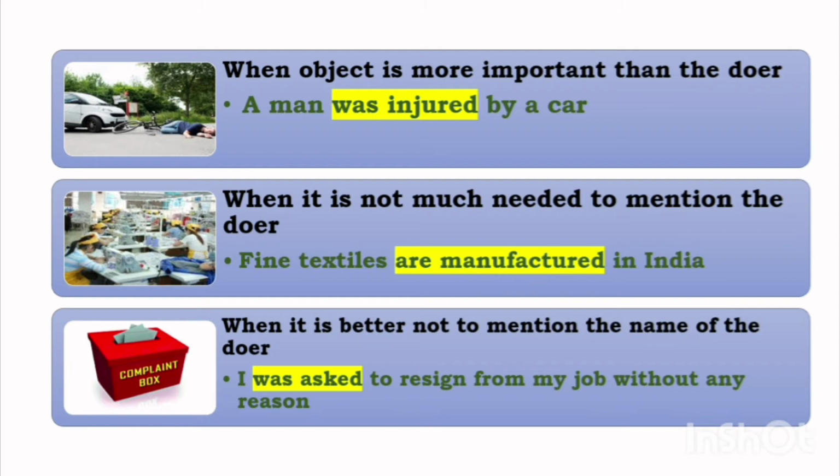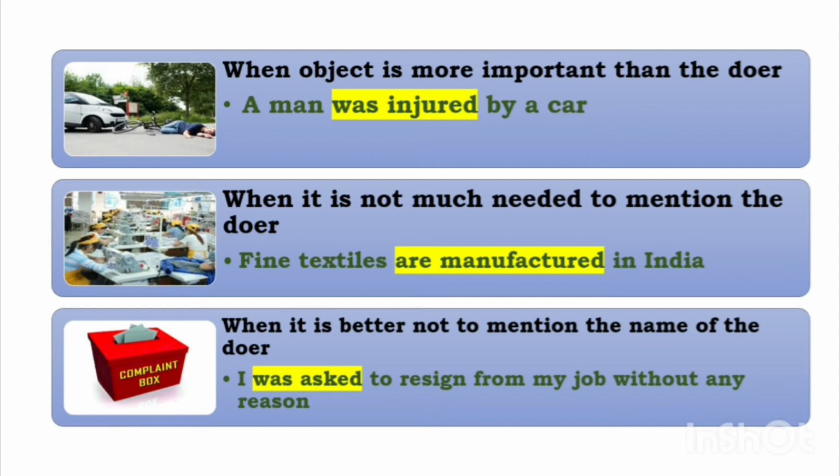Now, when we are saying fine textiles are produced, obviously some people are producing, some people are giving their effort to make, to manufacture or to produce those fine textiles. Then the machines will be needed. But we are not focusing on who has produced because many people are there, many machines are required. That is not more important.